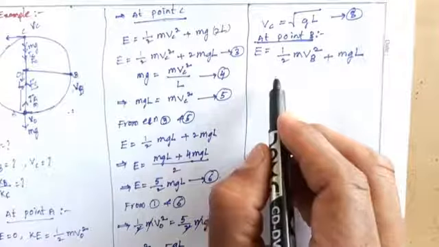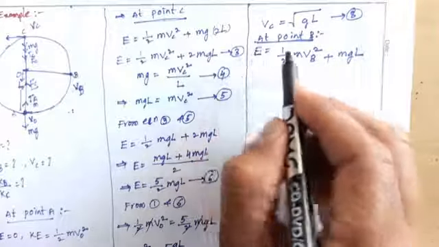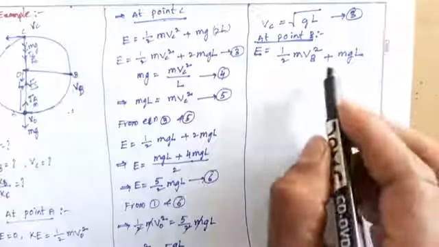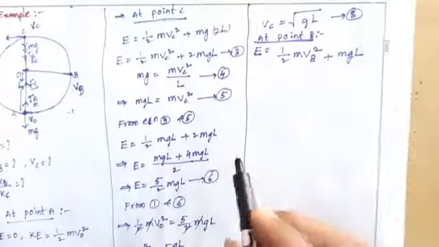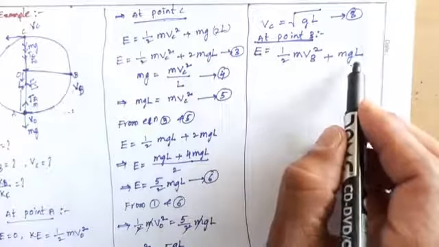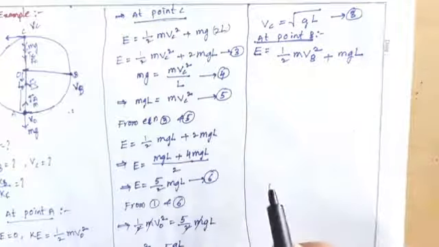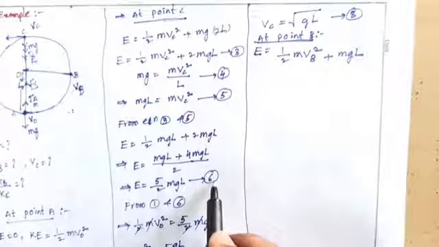Okay, so that implies E equals half mvB square plus mgl. So from this equation, what is mgl? Next, E equals 5 by 2 mgl, already we can write equation number 6.